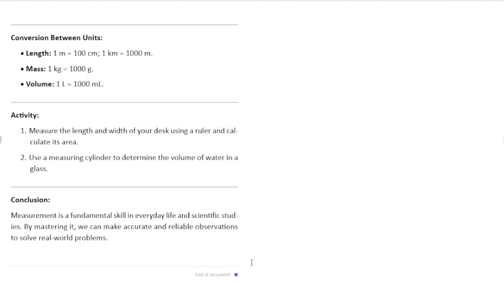All right. So basically, in conclusion, what we are saying is that measurement is a fundamental skill in everyday life and in scientific studies. And so by mastering this, we can make accurate and reliable observations to solve real world problems. Now, before we look at some activities that will help us understand this, let's have a quick recap of what we have done so far.